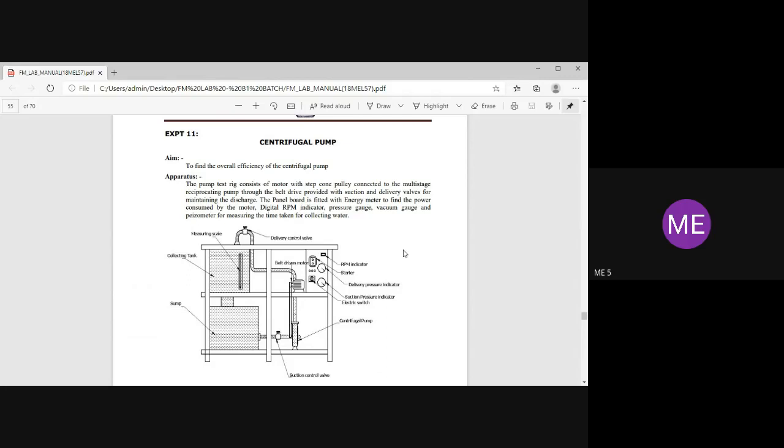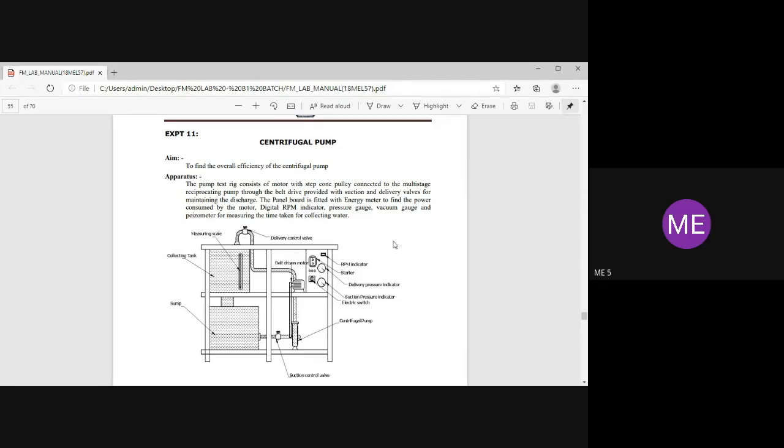Turbine is a work producing device, where kinetic energy of the fluid is converted into mechanical energy, in turn converted into electrical energy. On the other hand, the centrifugal pump or reciprocating pump is the reverse of your turbine, where electrical energy is converted into hydraulic energy.